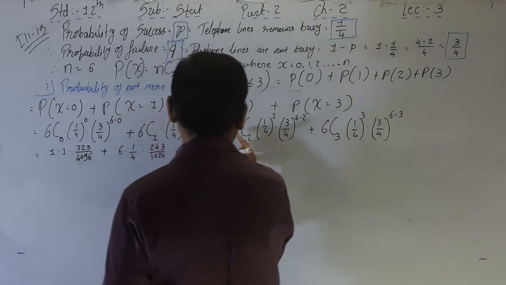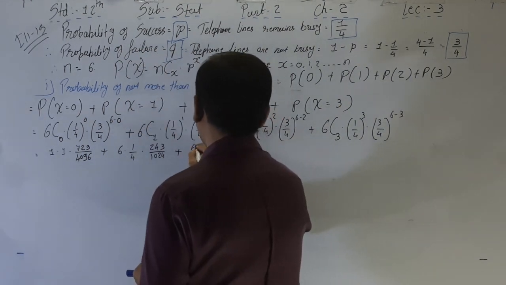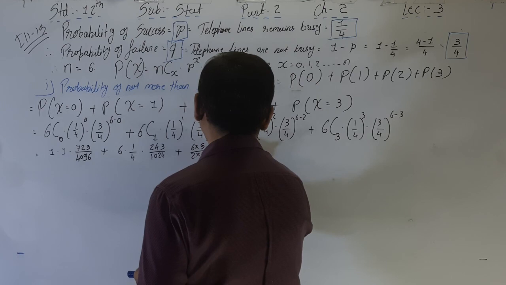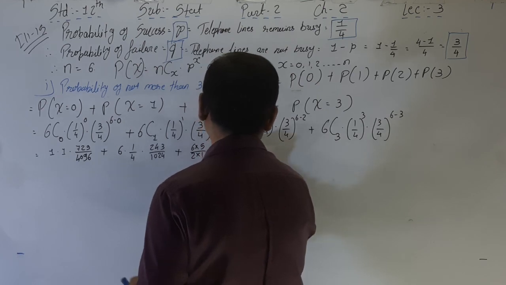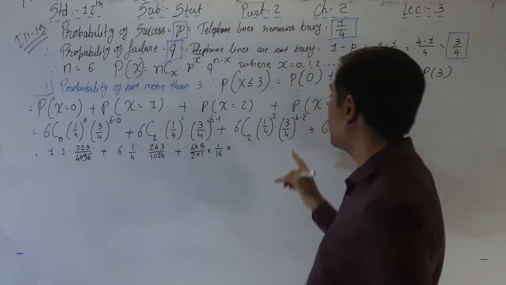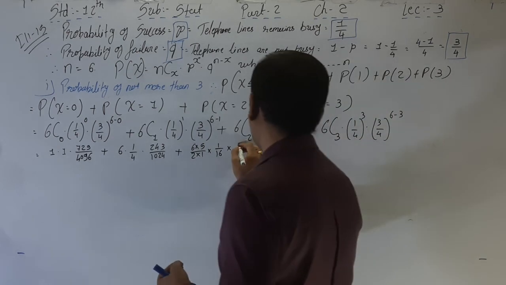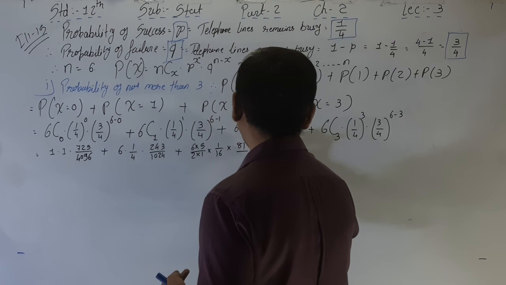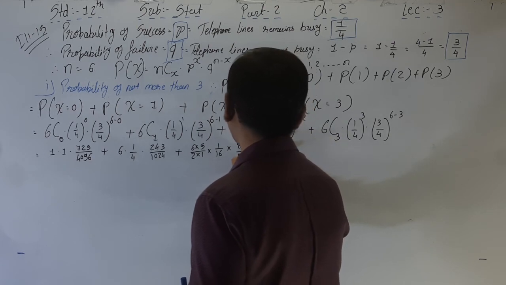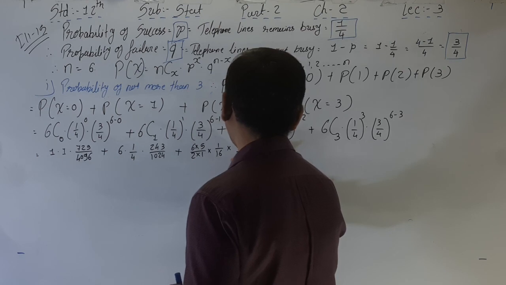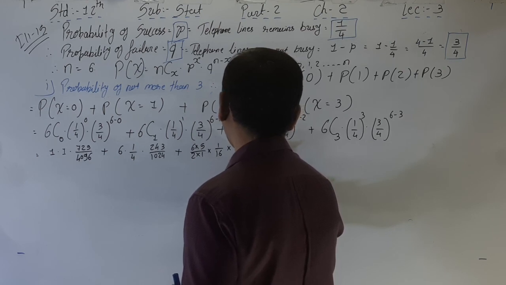Plus 6C2, 6 into 5 by 2 into 1, into 1 by 16 into 3 raised to 4. 3 raised to 4 means what? 81 divided by 4 raised to 4, that is 256.